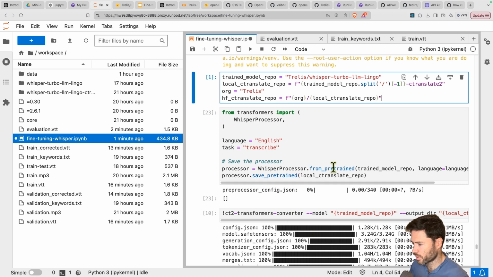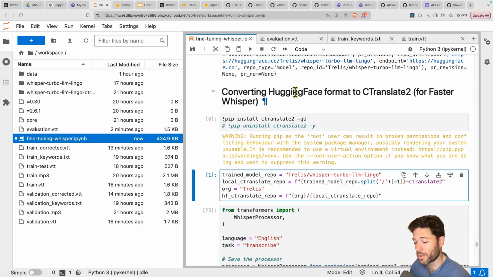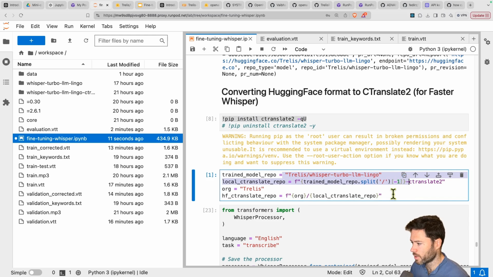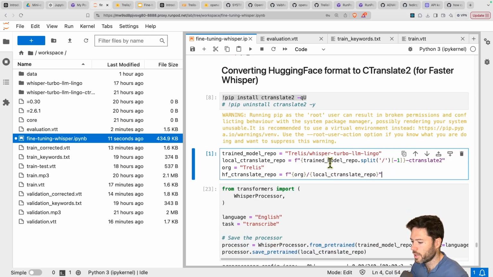So we've got the processor and the model. And next, we're going to convert the Hugging Face format into CTranslate2 for faster Whisper, which we'll use for a server. So install CTranslate2, set up the repo that we're going to pull the model from. We can go from Hugging Face to CTranslate2. We don't need to go via OpenAI.